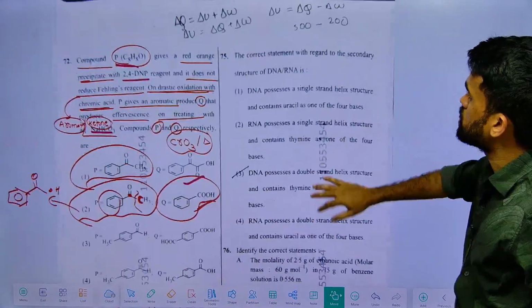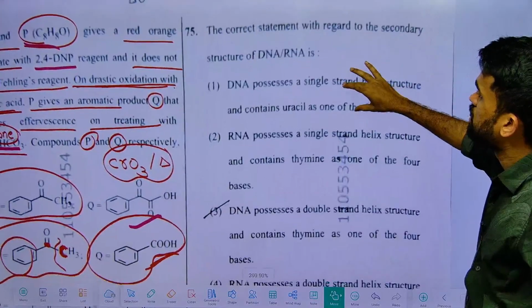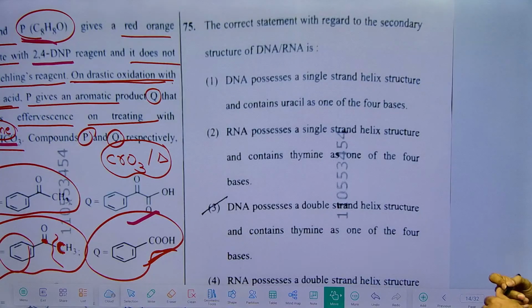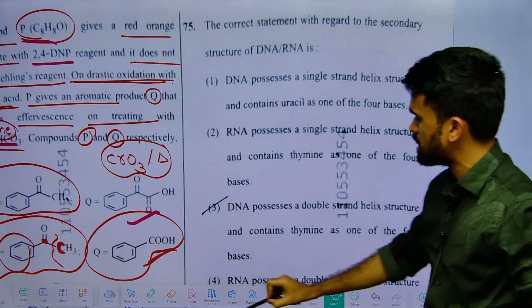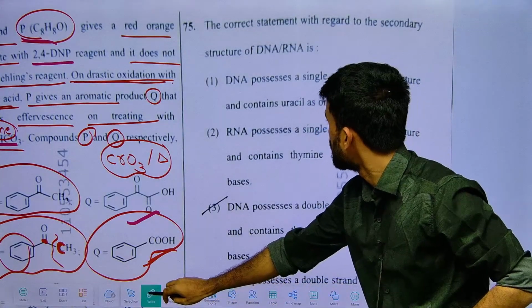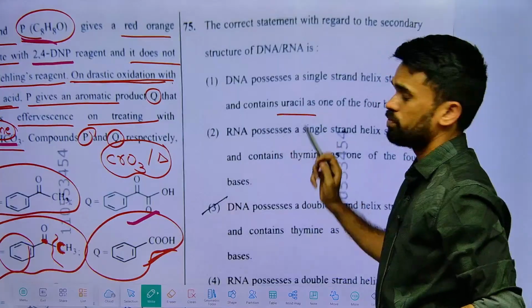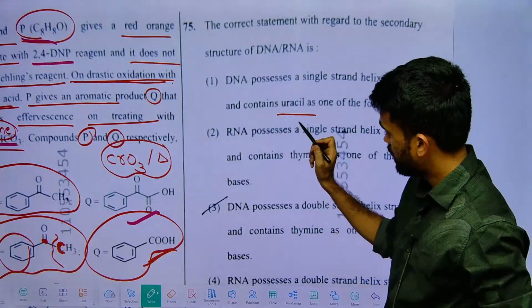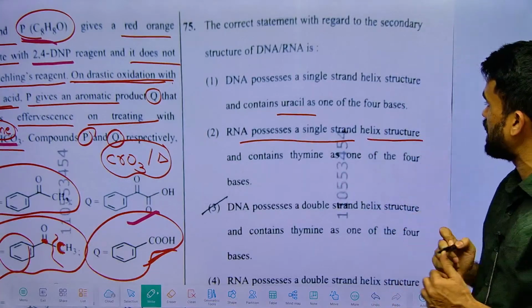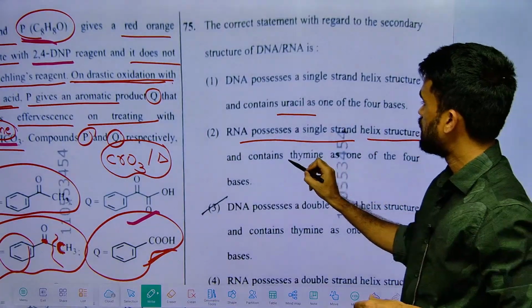Now one question about DNA, once read this. The correct statement with regard to the secondary structure of DNA and RNA. DNA possesses a single strand? No. It contains uracil? No. Next statement: RNA possesses a single stranded helix and contains thymine.